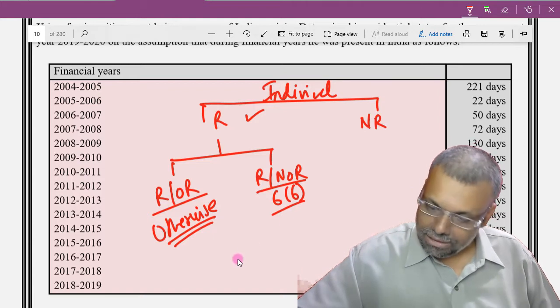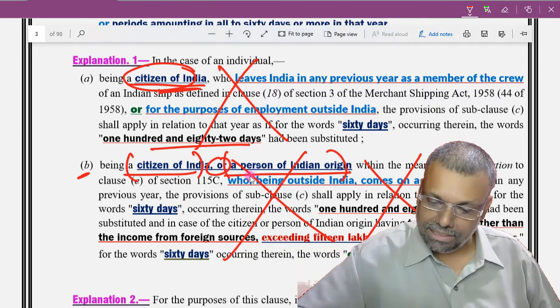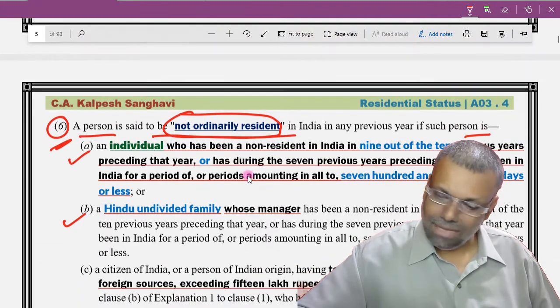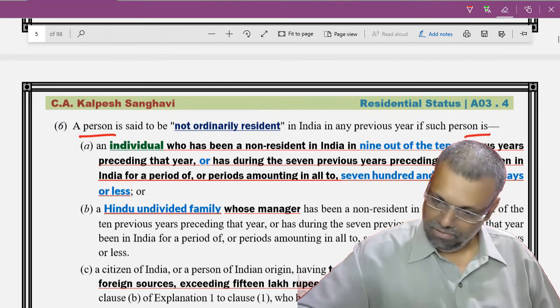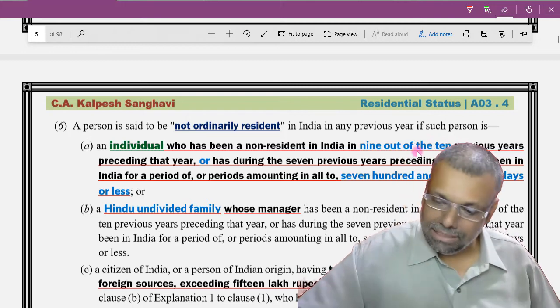Okay, so now let me explain to you first of all the conditions of section 6(6). And now the conditions are going to be very simple for you friends, because the format is the same, the numbers will change, but otherwise the understanding will be the same.